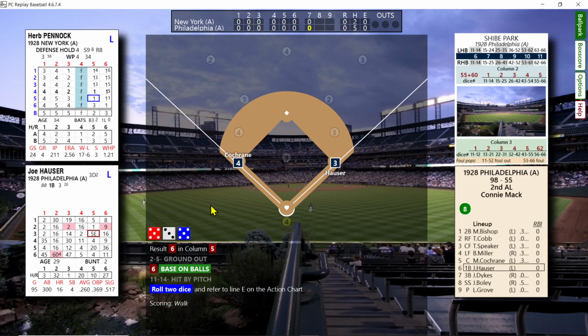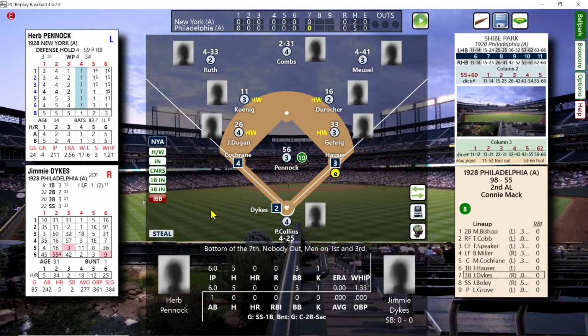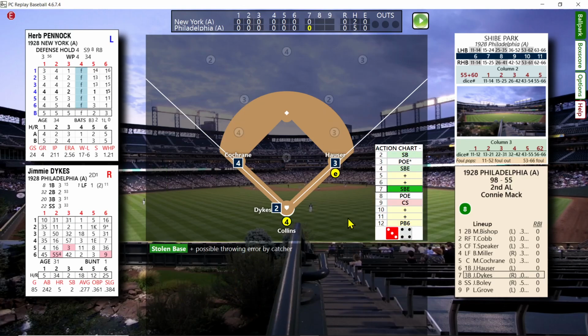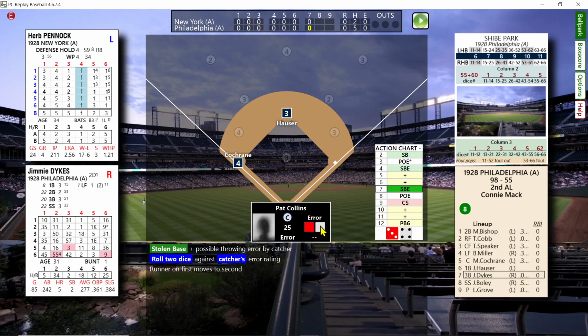First and third, nobody out. Dykes, bottom of the order, .277. We don't want a big inning. I'm going to bring the corners in. Corners in. We're going to play it for the double play up the middle. Oh, it's a steal attempt, too. Let's see if he steals first. And a possible throwing error. He stole second. And it's a possible throwing error on Collins.